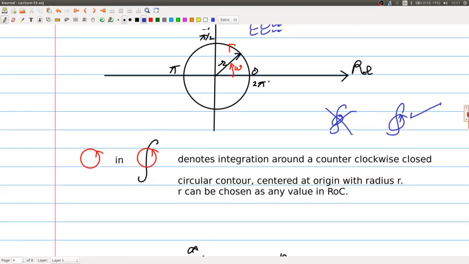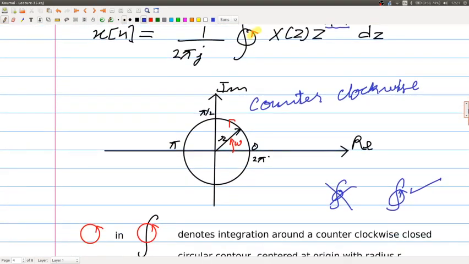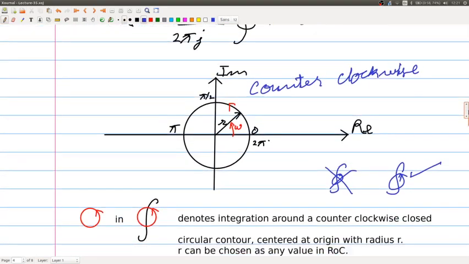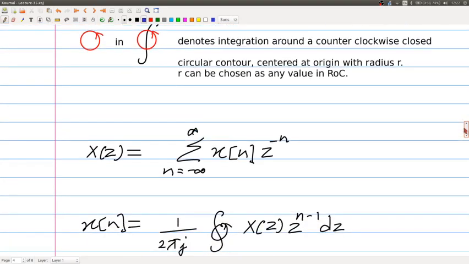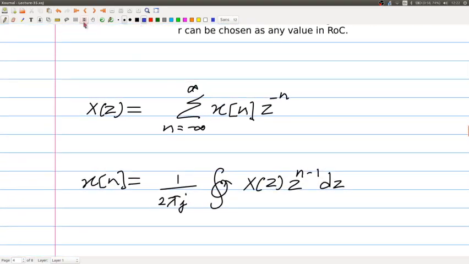Because if you want to integrate it in the z plane, you need to know in which direction the contour has to be integrated. And r can be chosen as any value in the region of convergence. So this gives us the synthesis and the analysis equations.